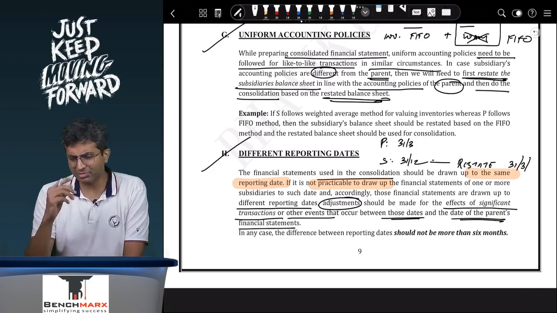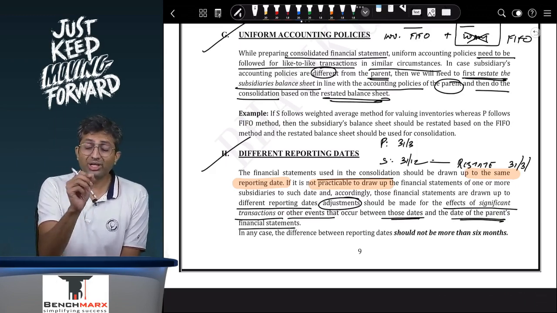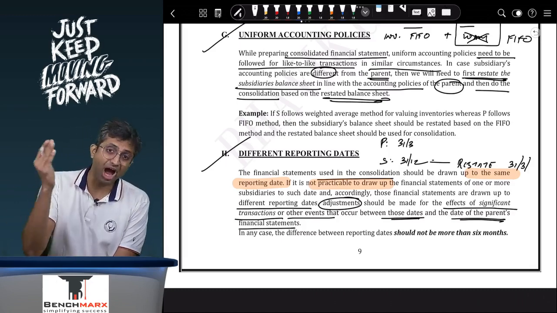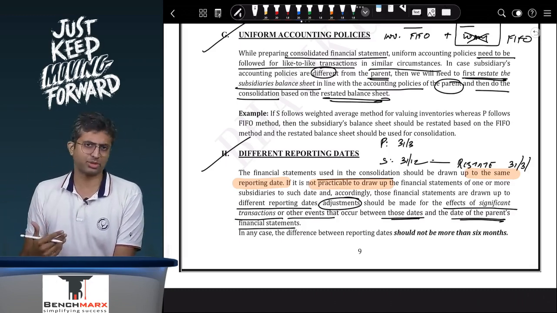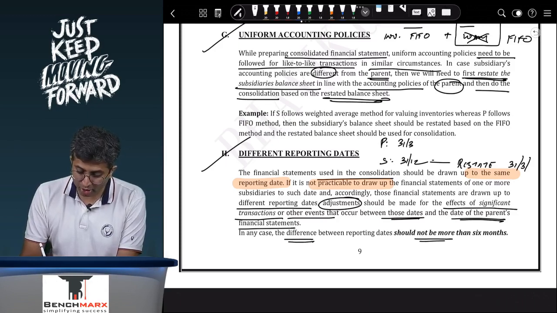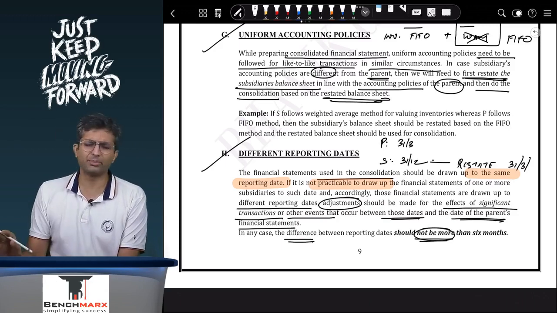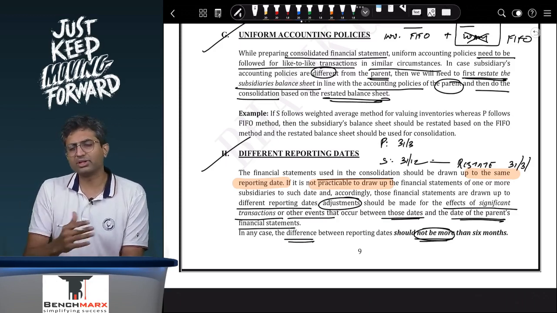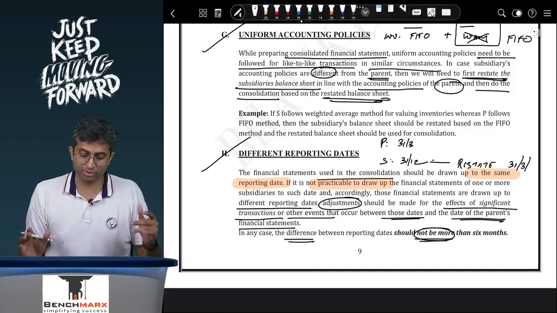So if there's a gap of 3 months, whatever material transactions have happened during those 3 months, you will prepare the restated balance sheet after giving effect to those material items. Like you will record the major asset purchases or major asset disposals, etc. The difference between the reporting dates should not be more than 6 months. If it is more than 6 months, then you will have to prepare the complete balance sheet, because they believe that it is very old information. Just making material adjustments will not do.